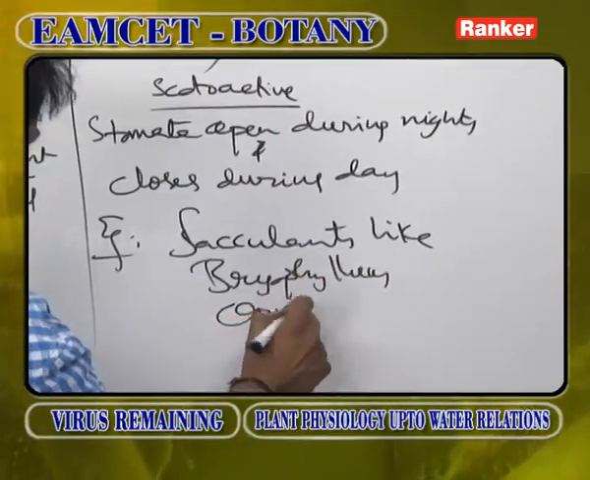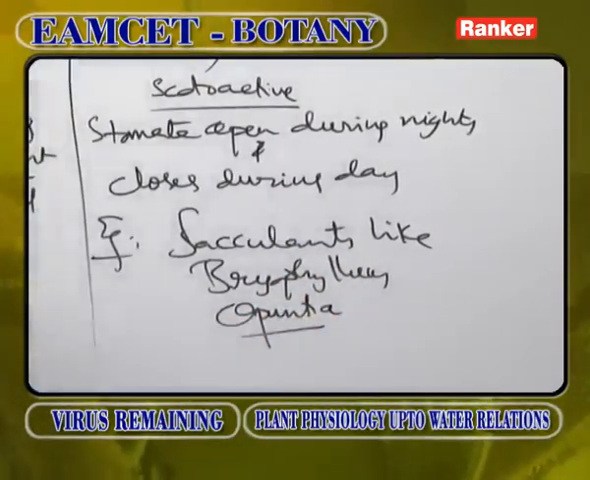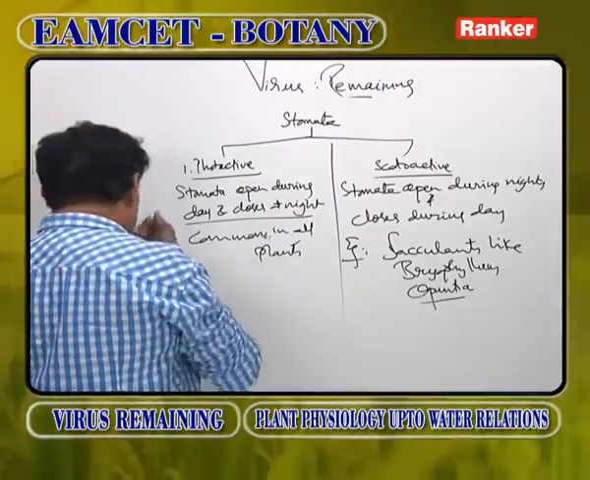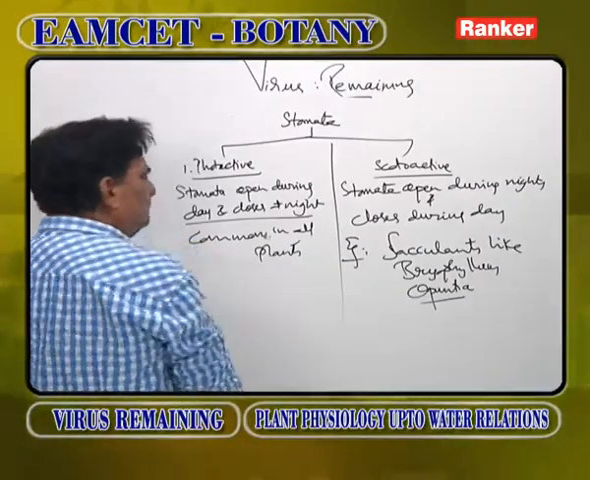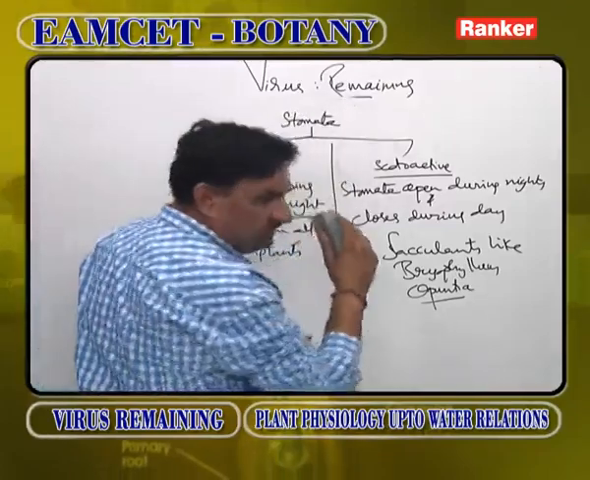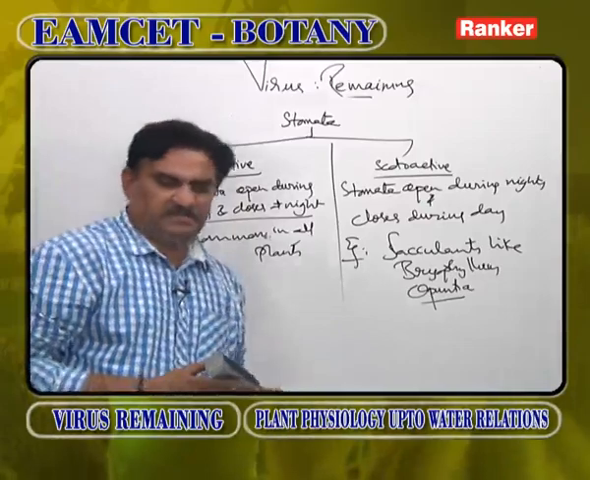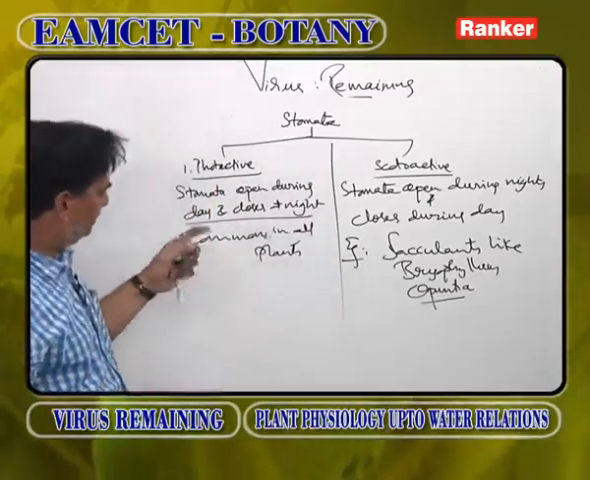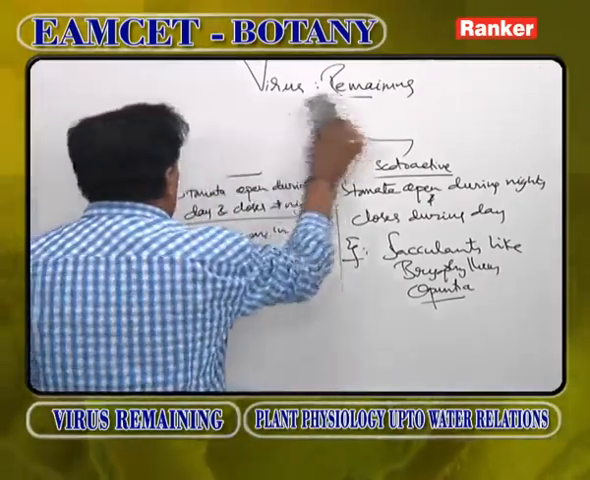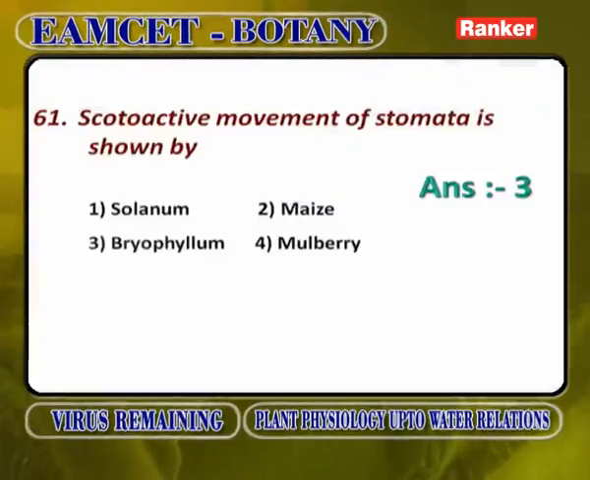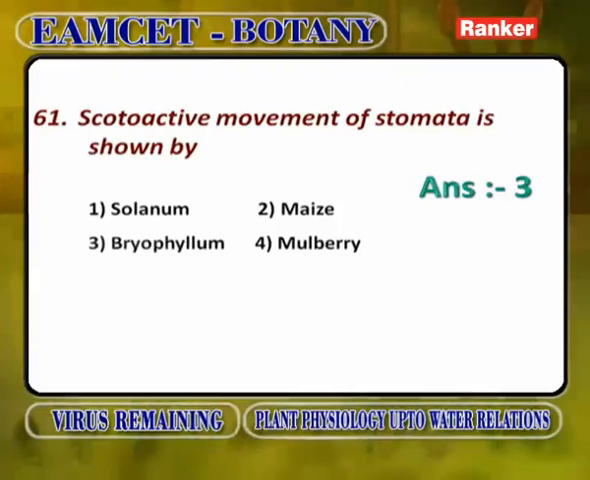In Bryophyllum and opuntia, you will find scotoactive. What is scotoactive? Stomata open during night times and close during day times. Photoactive, stomata open during day times. This is the most common concept in almost all the plants. Scotoactive, a rare thing that is seen in Bryophyllum and opuntia, is stomata open during night time.